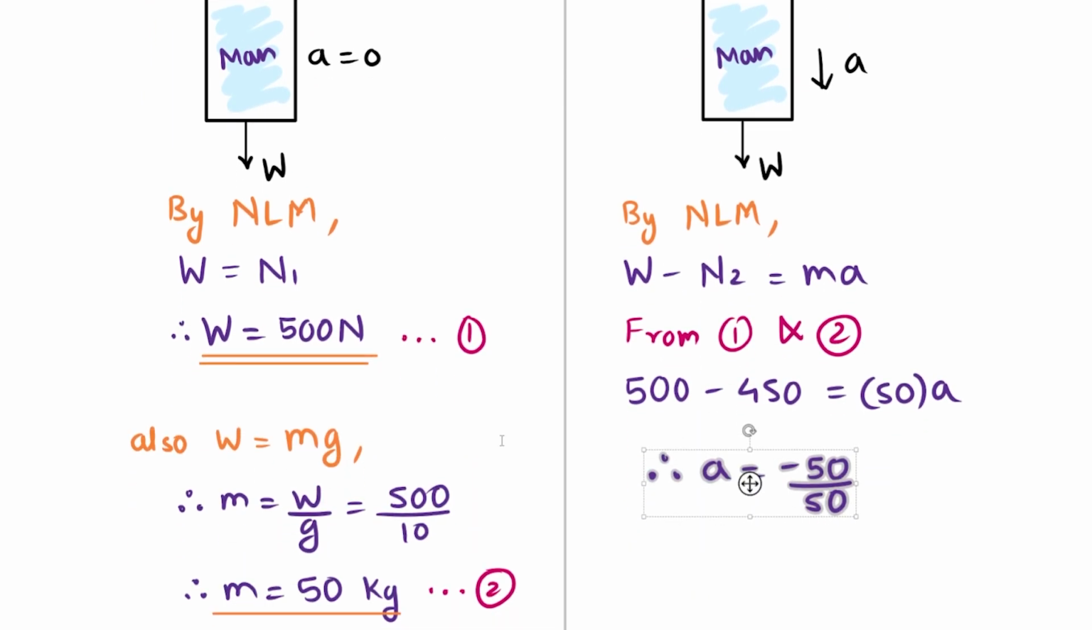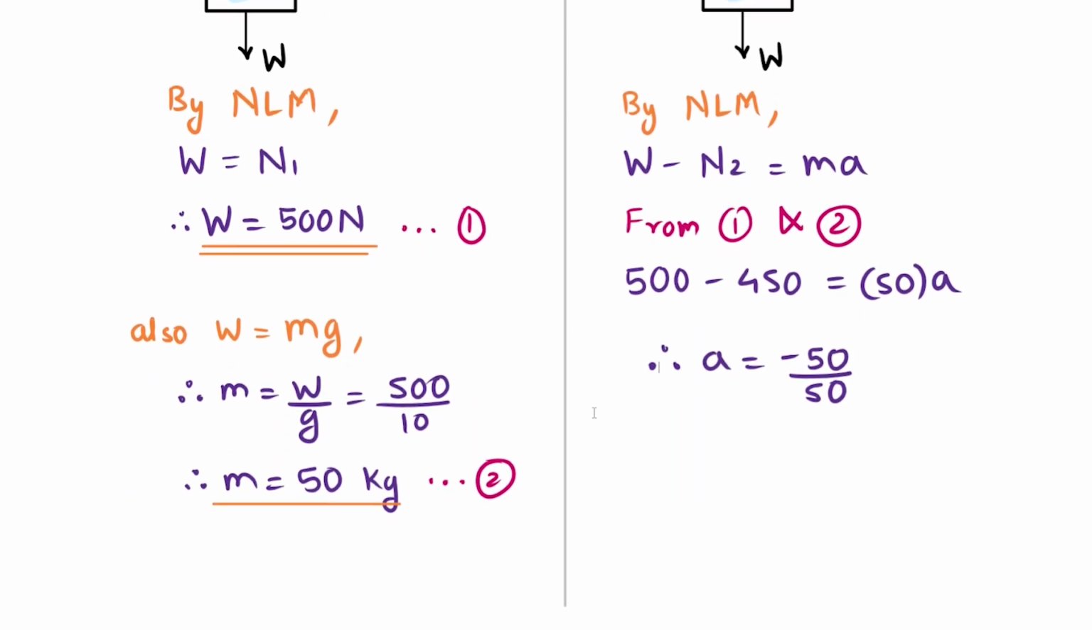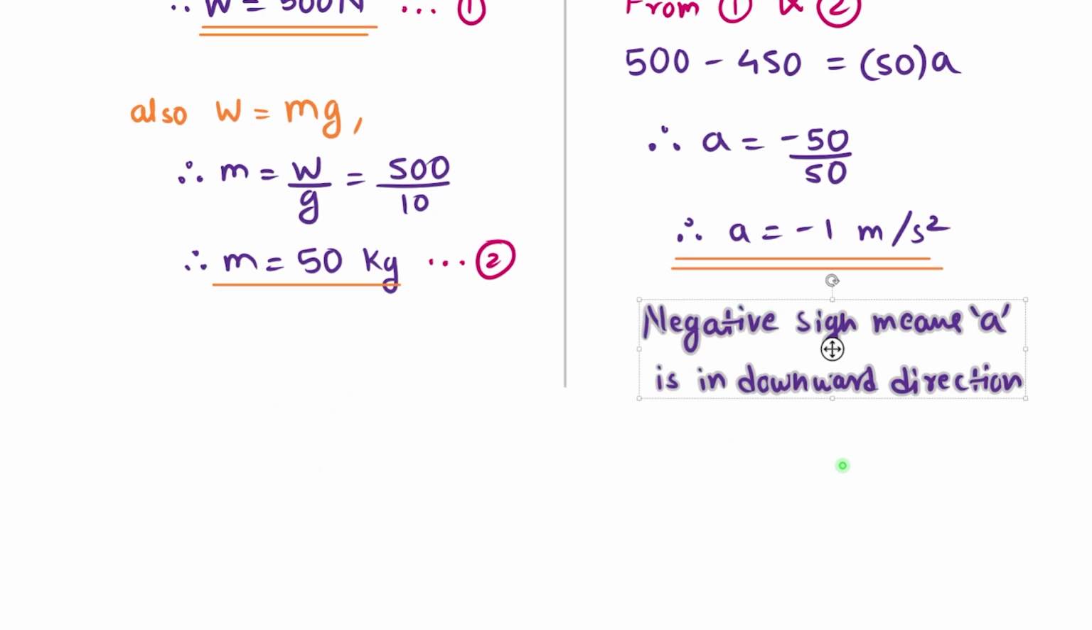So with this, we get acceleration as minus 50 upon 50, and the value of acceleration comes out to be minus 1 meter per second square. Now what does this represent? This represents that compared to the first case, in the second case our elevator undergoes an acceleration which is 1 meter per second square in magnitude, and it is directed downwards in terms of direction.